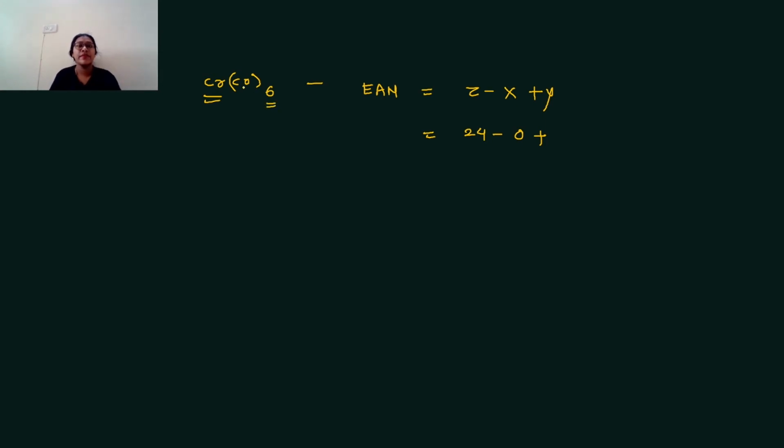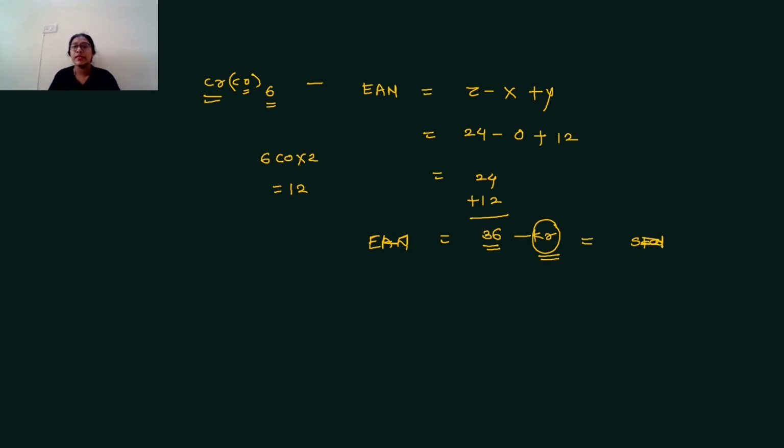Here 6 CO, and each CO donates 2 electrons, therefore 6 into 2 is 12, and 24 plus 12 is 36. 36 is the atomic number of krypton, therefore EAN of the complex is equal to inert gas element, therefore the complex is stable.